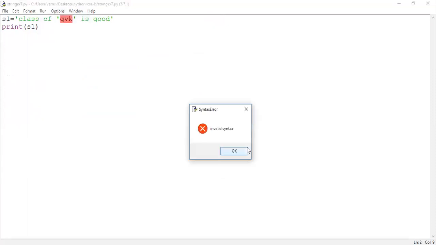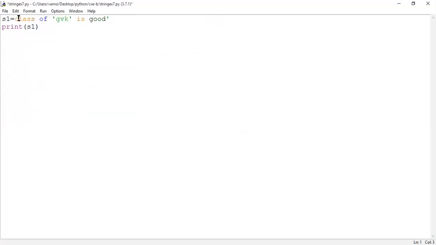See here what it is showing? Invalid syntax. Now what I will be doing is, instead of single quotes, I will put the total string inside double quotes, and GVK is mentioned inside single quotes, guys.